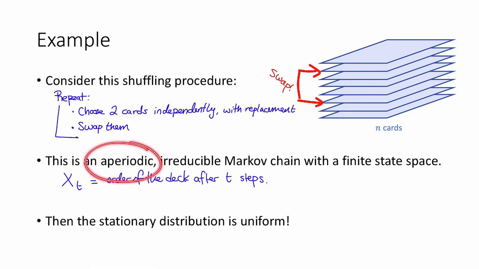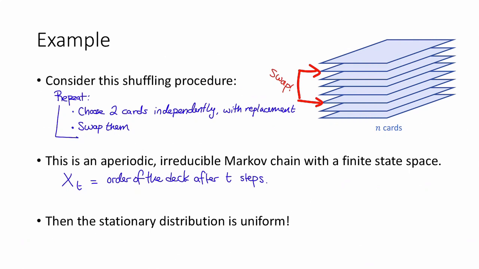This Markov chain is aperiodic since there exist self-loops. In particular, if I choose the same card twice, I'm not going to do anything. And it's irreducible because you can get to any ordering of the n cards by successively swapping things. The state space is just all of the possible orderings on n cards, which is finite. Thus, we can apply the previous proposition to this Markov chain and conclude that the stationary distribution is uniform.